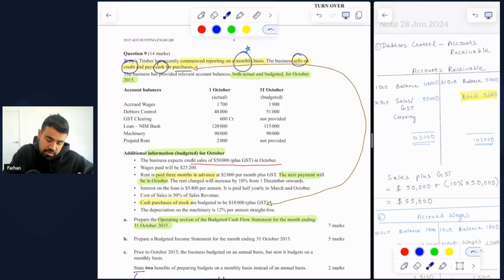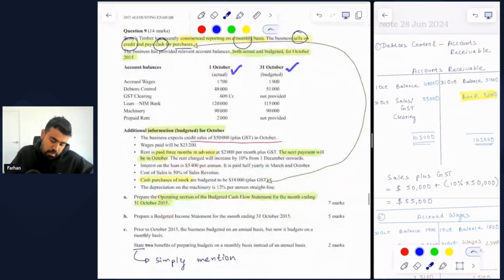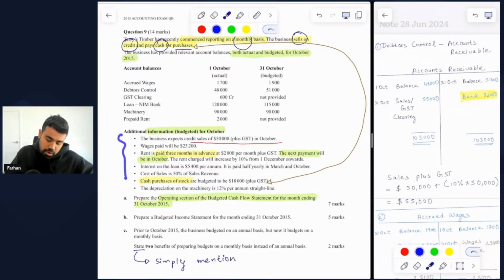Terrace Timbers has recently commenced reporting on a monthly basis. The business sells on credit and pays cash for purchases. The business has provided relevant account balances, both actual and budgeted for October 2015. So here you can see we are given some asset and liability accounts, and we are given the opening balance at 1st of October 2015 and the budgeted closing balance at end of 31st October 2015. You're also given some budgeted additional information for October.